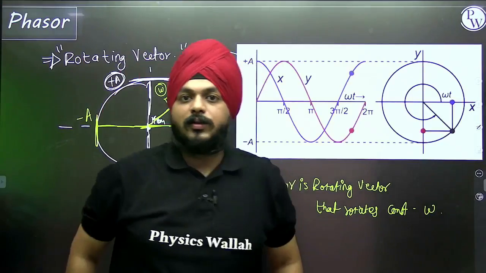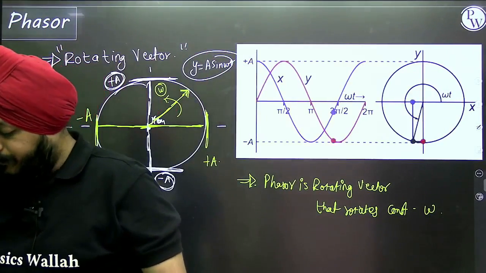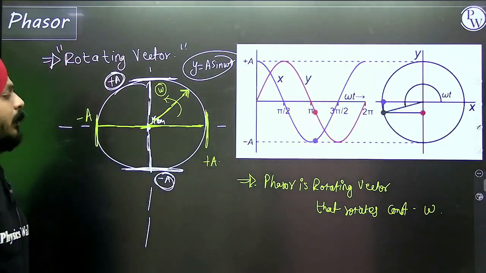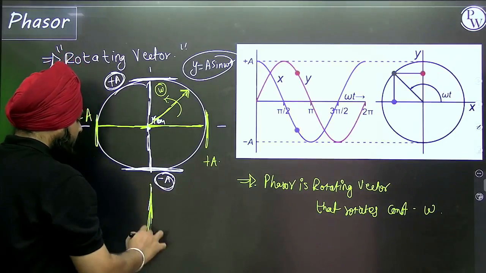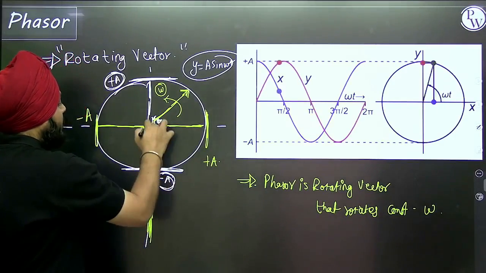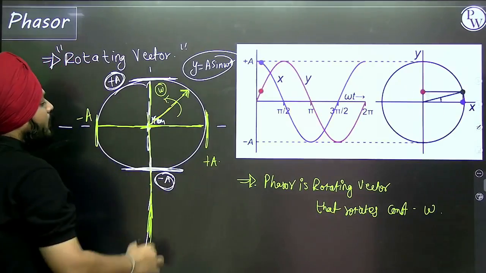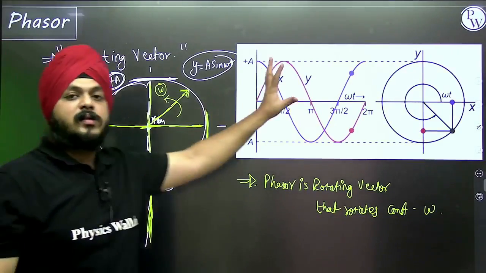That rotates with the constant angular velocity omega.